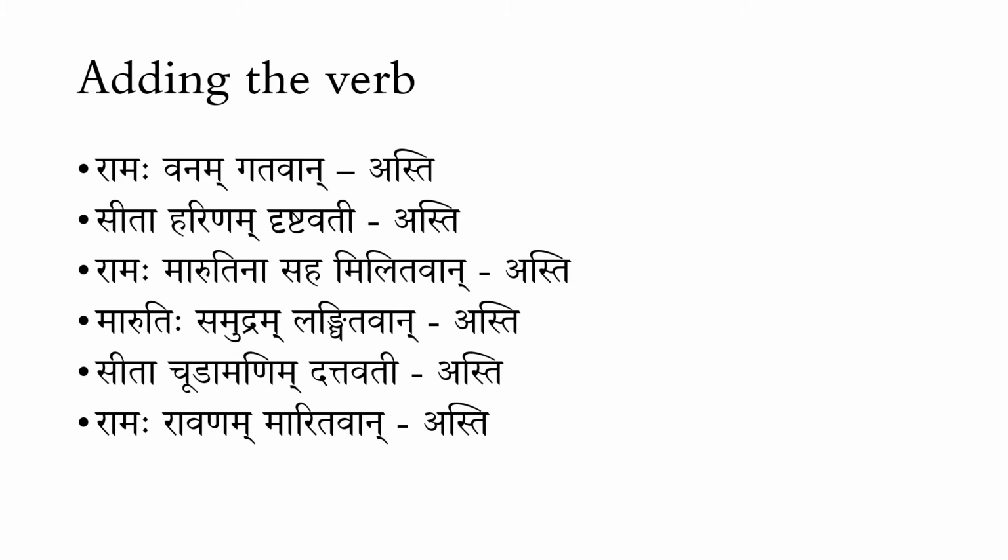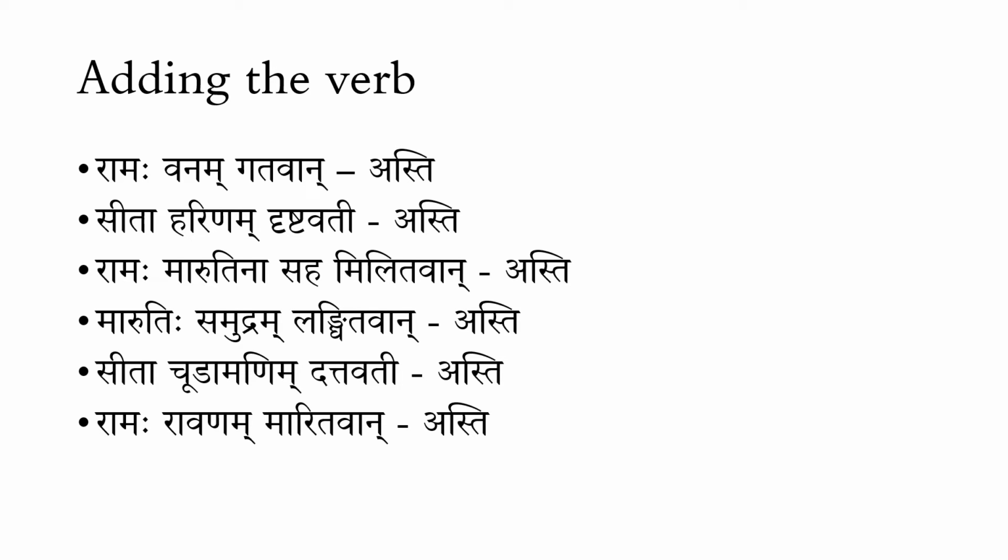In a Sanskrita vakyam, or a Sanskrit sentence, a verb or a kriyapadam is the main part. It's the main word. So when we say Ramaha vanam gatavan, there is no verb in that.